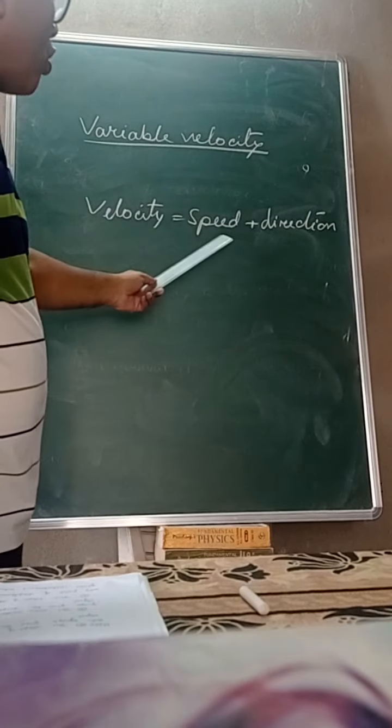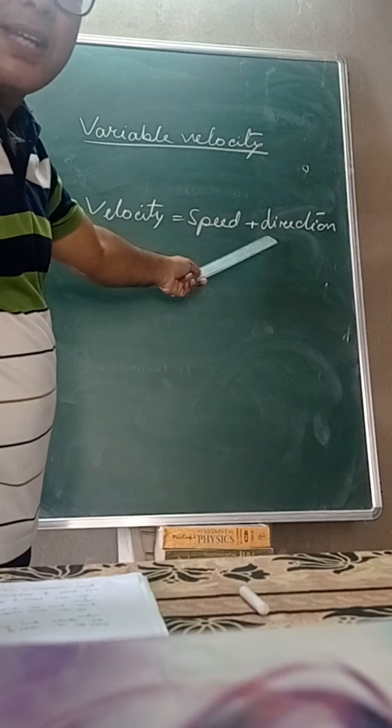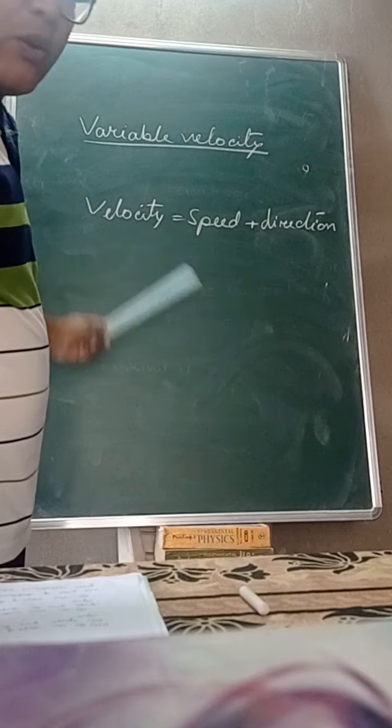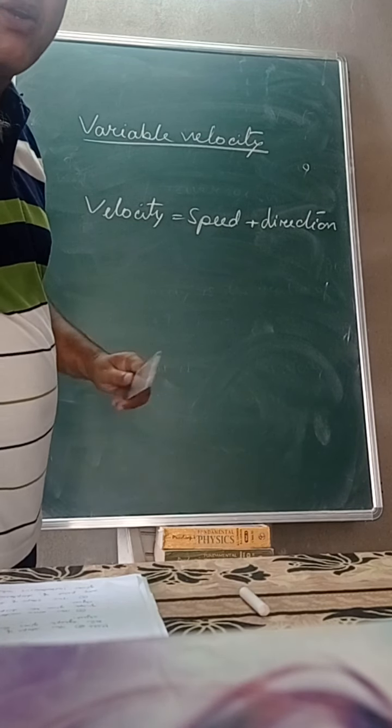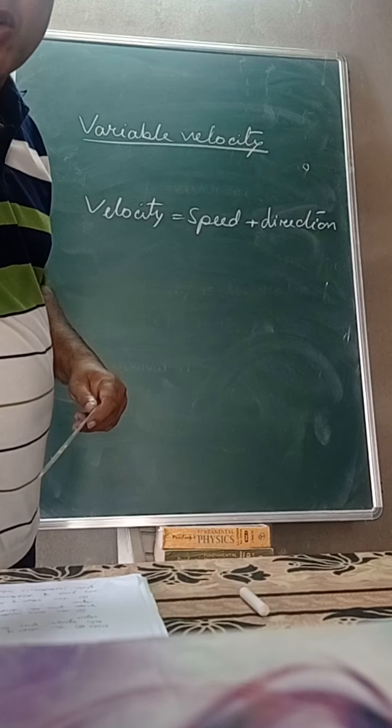If a body moves with constant speed but direction of motion changes at every point, then also velocity changes. If the velocity changes, it is the variable velocity.